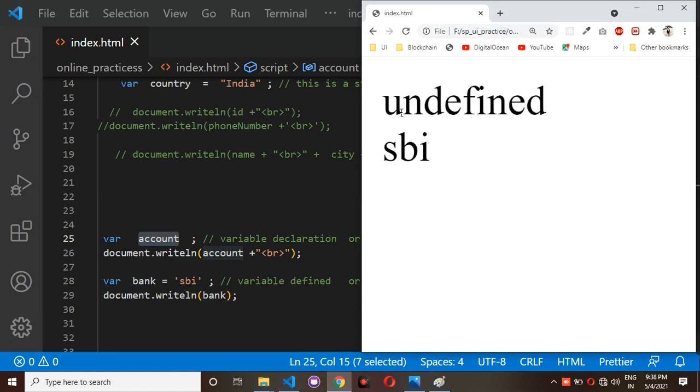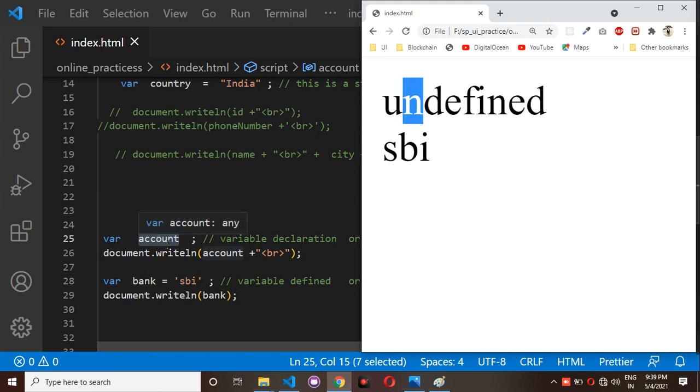Observe here. For the first one, for account, we get undefined as the output. For bank we have SBI as the value. Okay. So we need to know two things. One is variable declaration and one is variable definition.